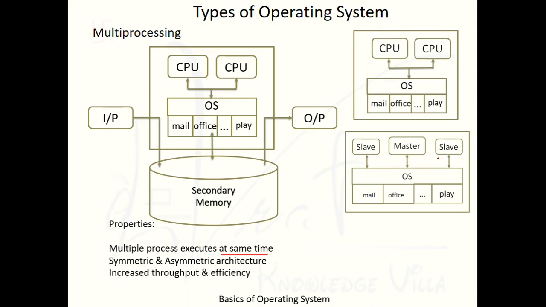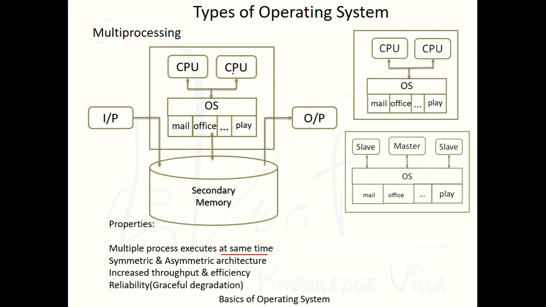Let's see the next property, that is increased throughput and efficiency. As we have discussed, whenever we are using more than one processor for processing, we are getting better throughput and better efficiency. In earlier cases, suppose we are using a single processor, so at a time we are able to run only a single process, but here we are able to run more than one process at a time, so definitely it will affect the throughput and efficiency.